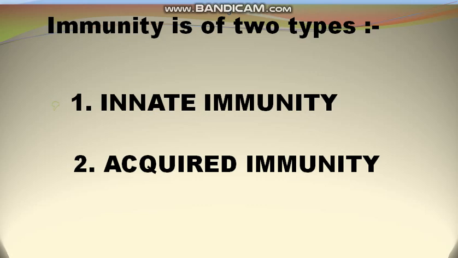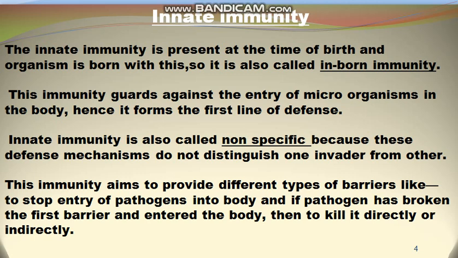Immunity is of two types. Number one is innate immunity and number two is acquired immunity. In this presentation, which is the first part of the immunity topic, we will study innate immunity, and in my second presentation we will discuss acquired immunity. So first of all, innate immunity.